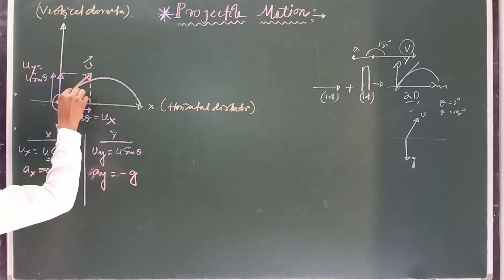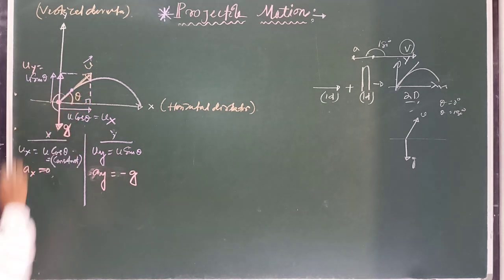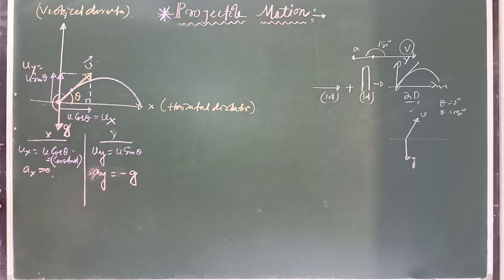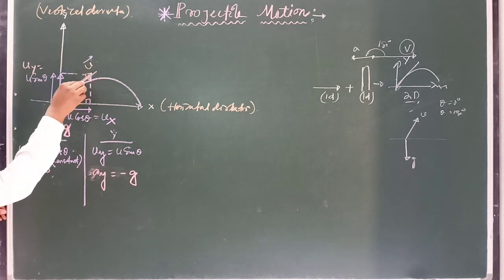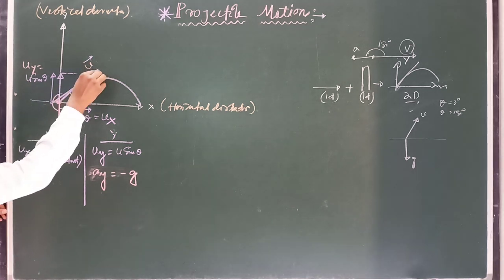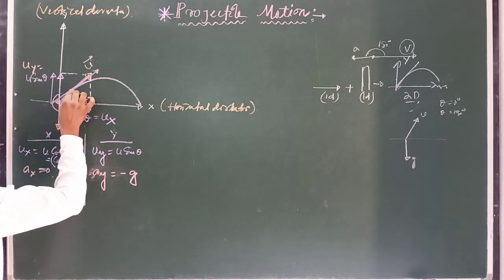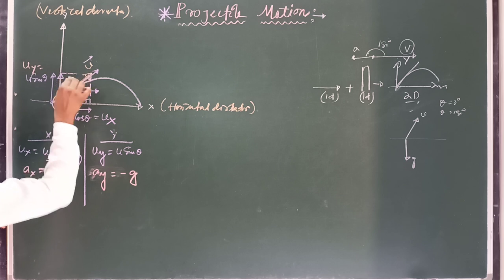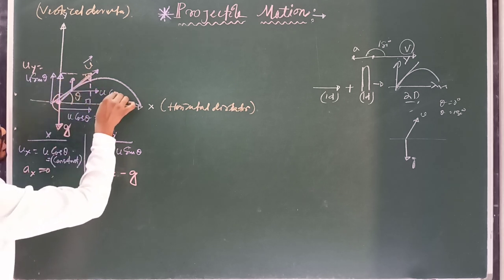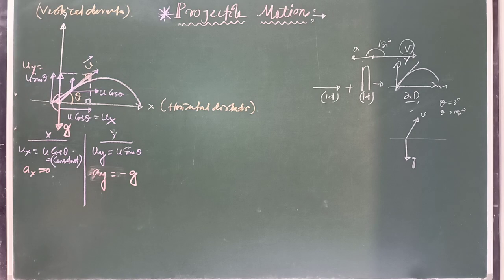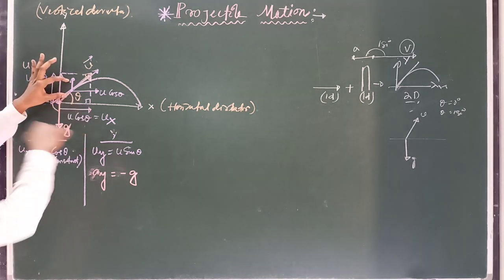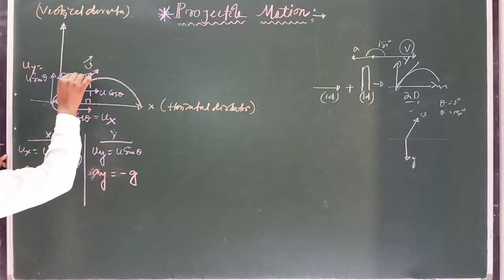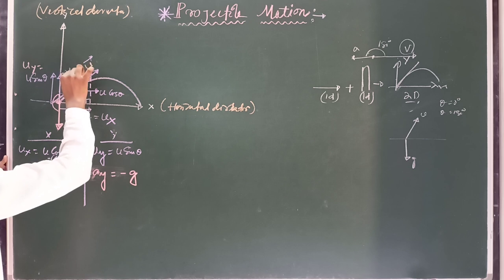If you take another point here, now we have to find the direction of velocity at that point. First we have to draw a tangent. This tangent gives the direction of velocity, and its two components are along the x axis and along the y axis. This component u cos theta is always constant. But along the y axis, from the initial velocity it decreases because acceleration is downward, and this component we can write as vy.